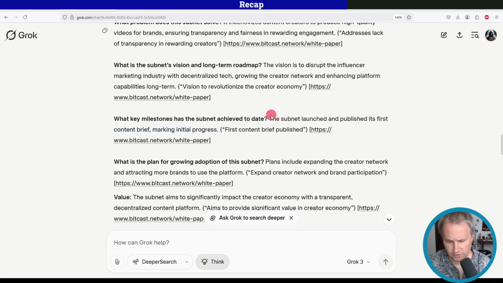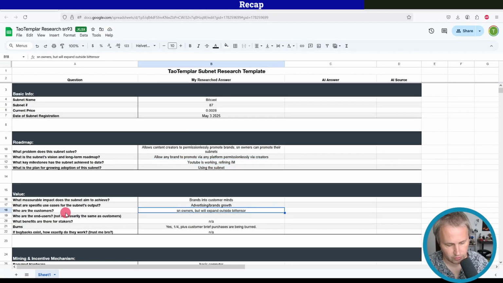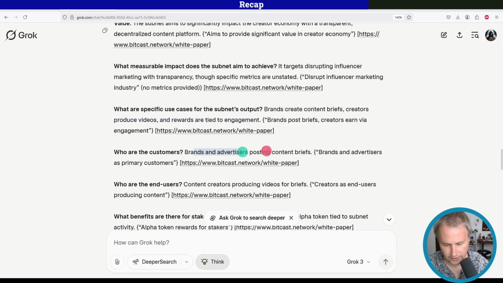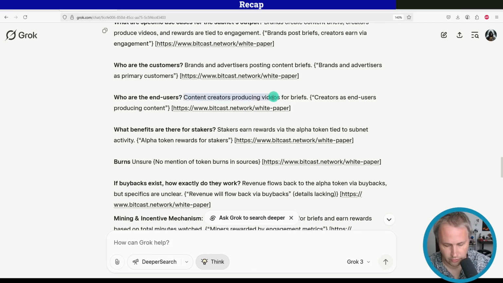It's up to 8 now, so this isn't quite accurate. Plans for growing adoption of the subnet include expanding the creator network and attracting more brands to use the platform. Sure. Who are the customers? Brands and advertisers posting content briefs. Yeah. End users, content creators producing videos per briefs. I'm not sure that's what I would put in there. I think this one's incorrect. Content creators are the miners, the people doing the work for the subnet. They're not end users.